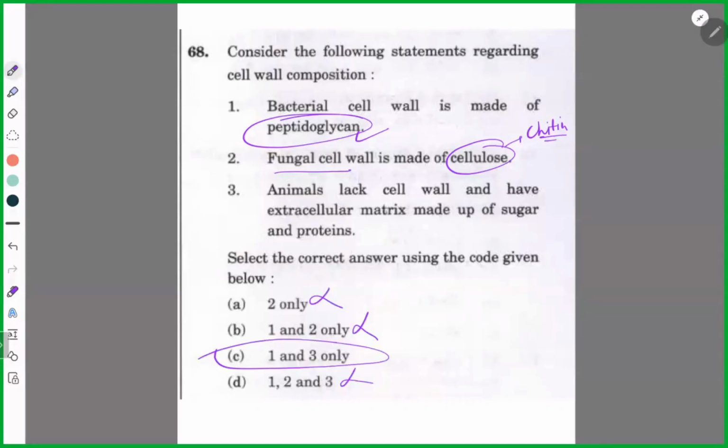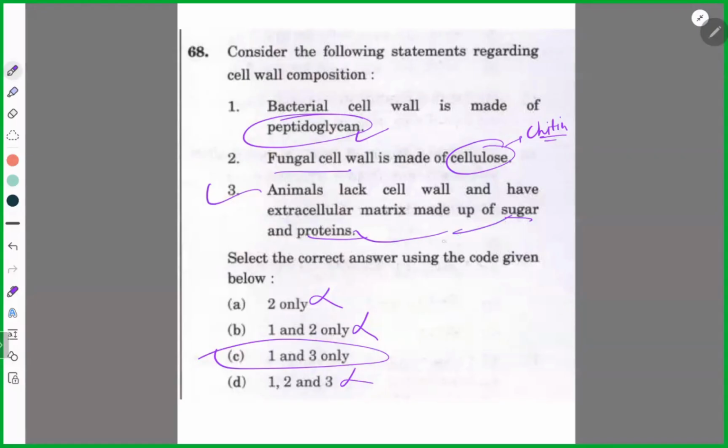Even then, this is the beauty. If you need to be a bit smart. Reading, revision, practice is one part that you will do honestly, consistently, wholeheartedly. But on the other side, you need to be a bit smart regarding solving of questions. And yes, three is also right. Like cell wall, obviously, and has extracellular made up of sugar and protein. What is this sugar and protein?